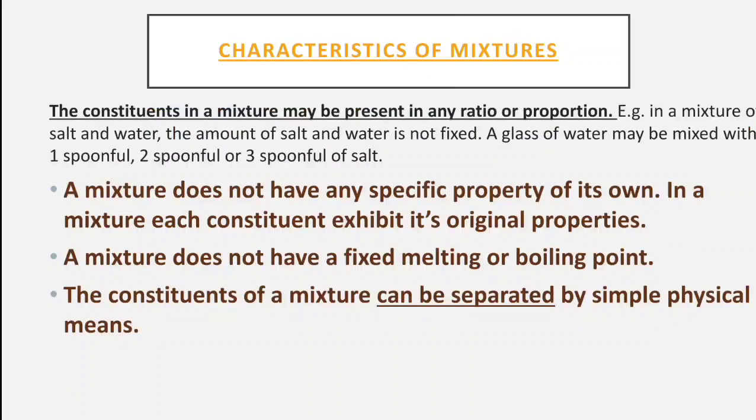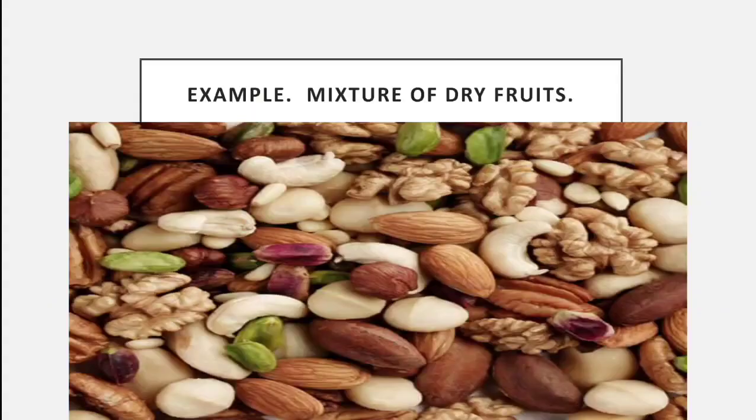A mixture does not have any specific property of its own. In a mixture, each constituent exhibits its original properties. Each constituent shows a property of its own. If we come back to this example, here there is a mixture of dry fruits. Almond has different properties, different taste.